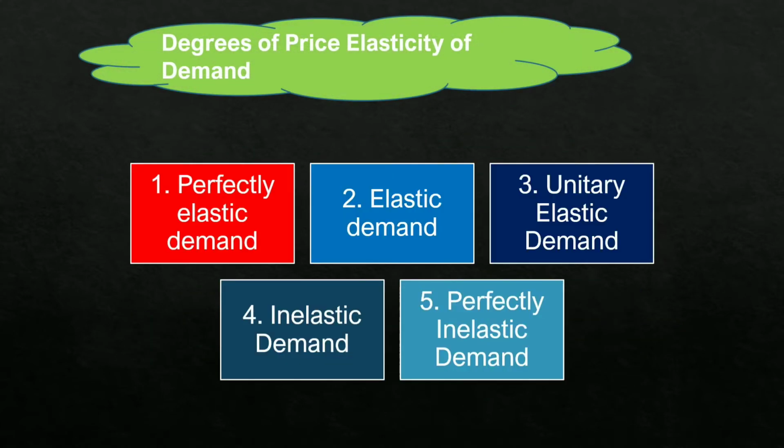So there are 5 degrees of price elasticity of demand. That is perfectly elastic demand, elastic demand also known as more than unit elastic, unitary elastic demand, that is ED equals 1, inelastic demand, and last is perfectly inelastic demand. You should know that elasticity lies between 0 and infinity.